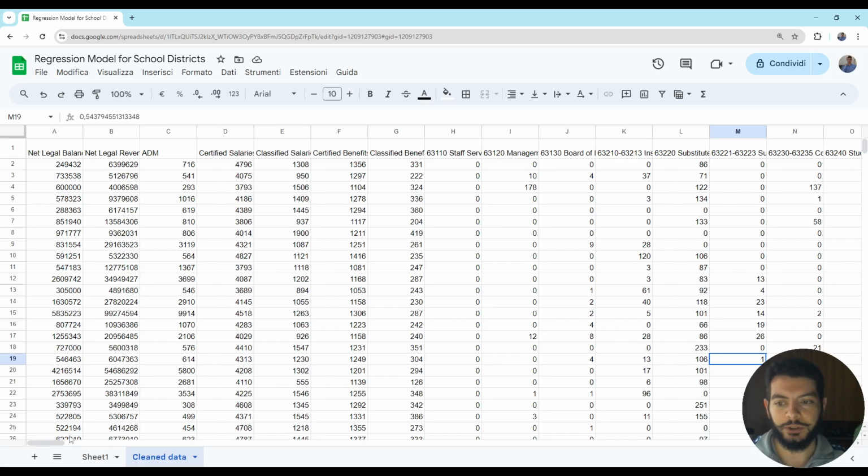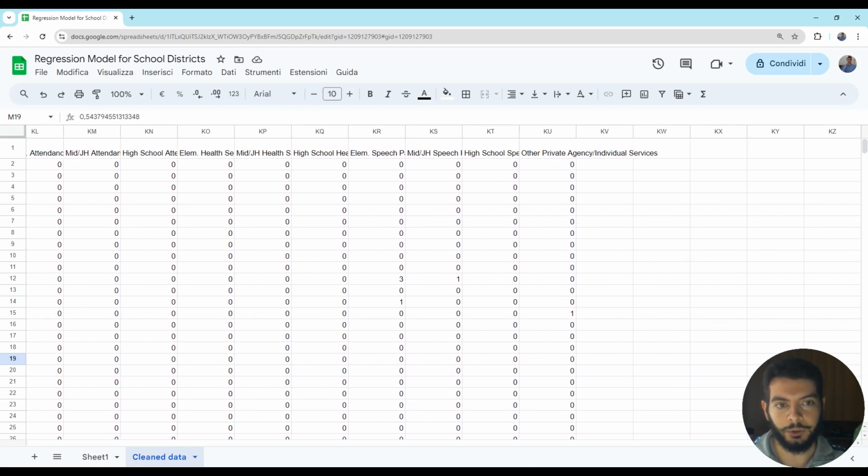I say this because in the dataset we have over 300 columns, and one might say, surely with such an amount of columns you can build something that explains over 90% of the target variable.